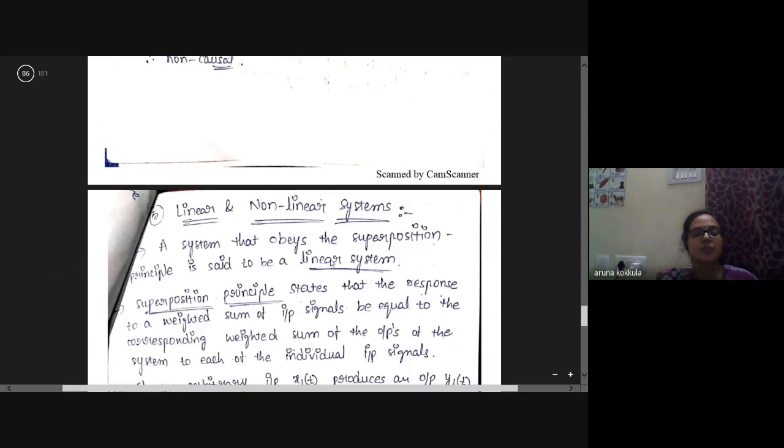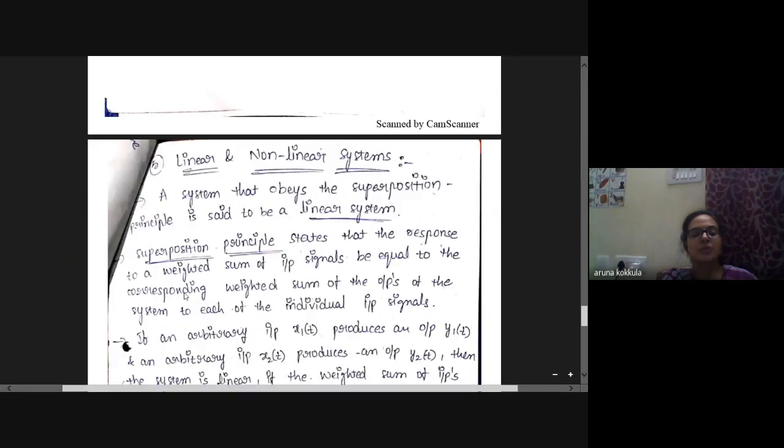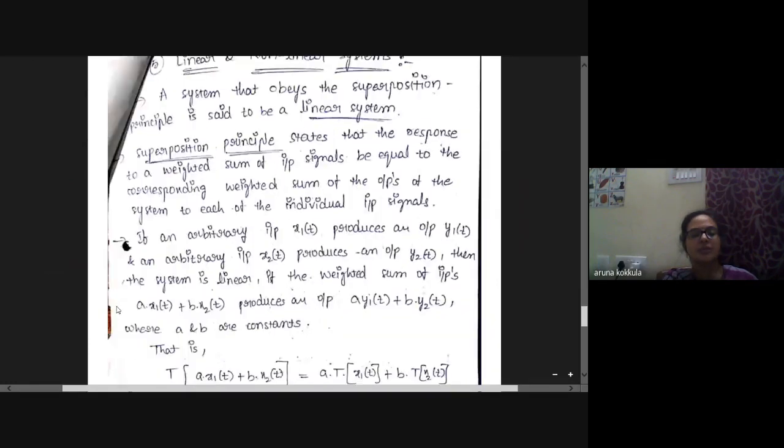A system that obeys the superposition principle is said to be linear. What is meant by the superposition principle is that the response to a weighted sum of input signals be equal to the corresponding weighted sum of the outputs of the system to each individual input signal.